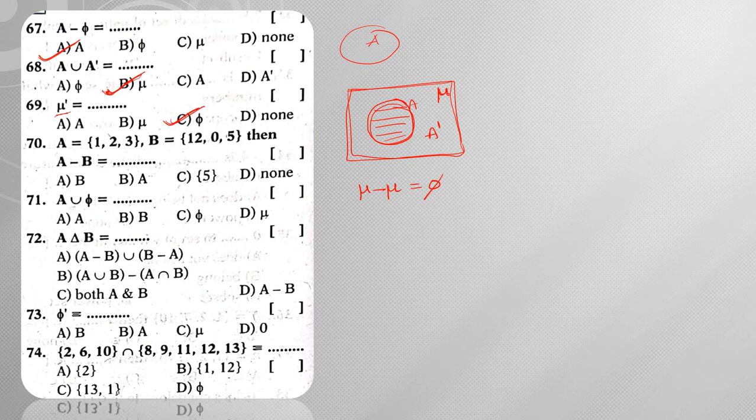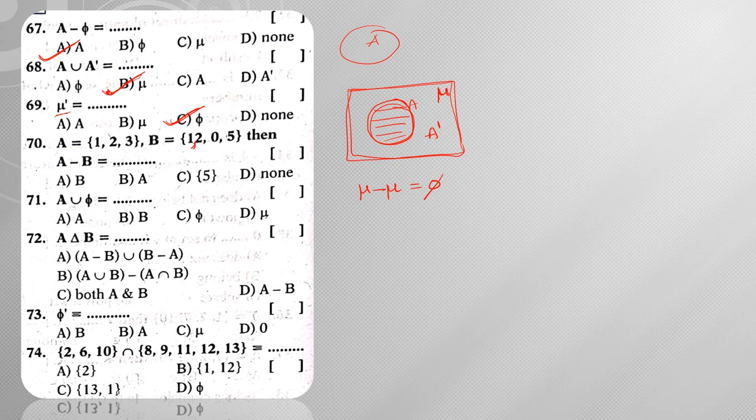Next, A is equal to the set {1, 2, 3} and B is equal to the set {1, 2, 0, 5}. Then A minus B is equal to what?